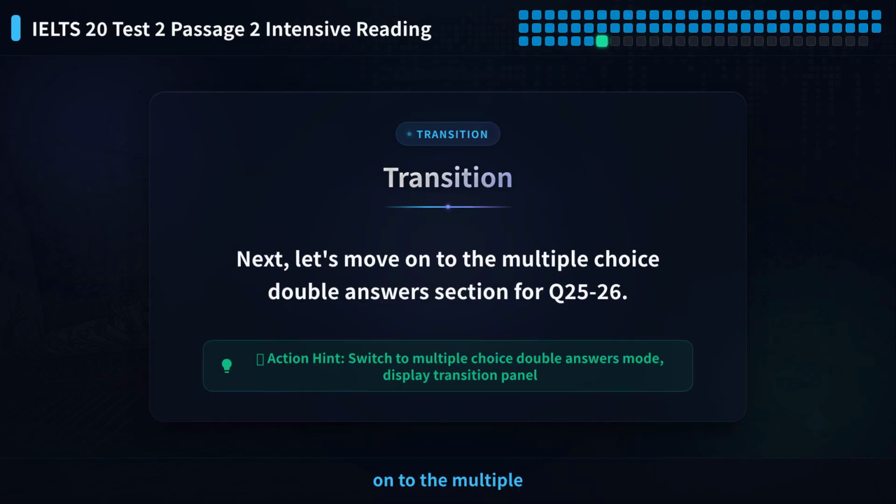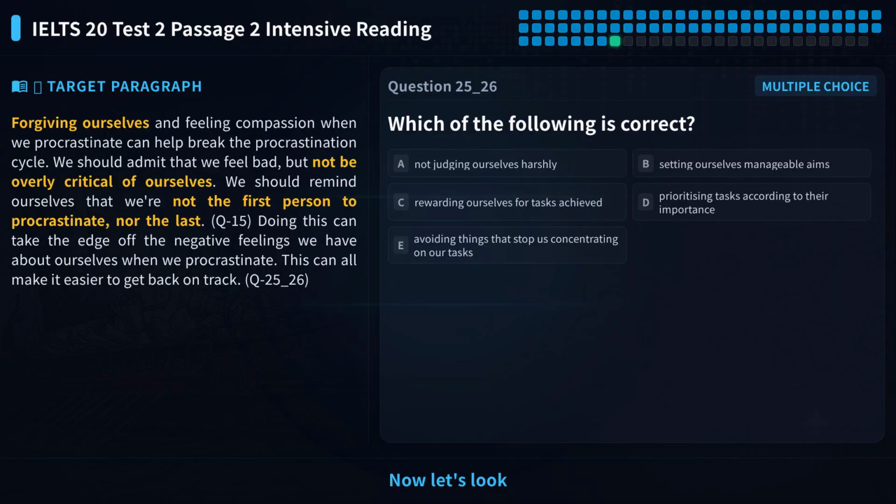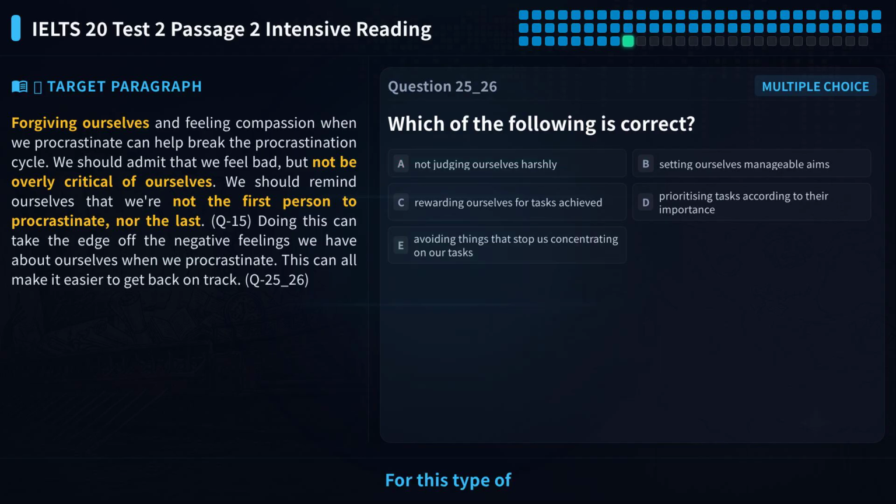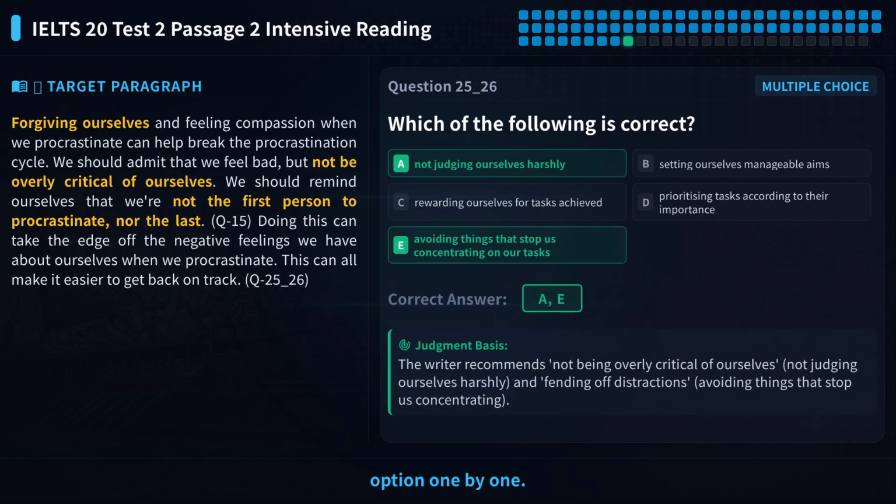Next, let's move on to the multiple choice double answers section for Q25-26. Now let's look at questions 25 and 26. This is a multiple choice question where you need to choose 2 answers from 5 options. The question is about advice on staying motivated. Please pause the video and try to choose your answers first. For this type of question, our strategy is to check each option one by one. Don't guess. You must go back to the text and find direct evidence. The correct answers will always have direct support from the text.